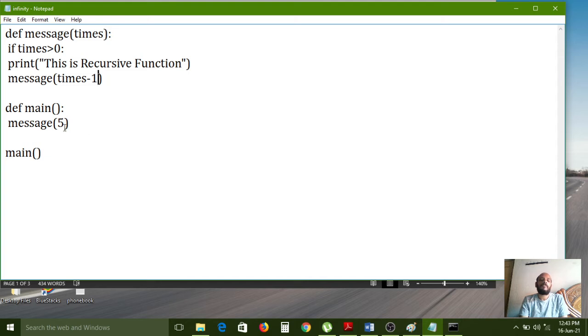Nothing but for the main method it returns from here only. So how many iterations? 5 iterations. How does it go on? First 5 minus 1 equals 4.